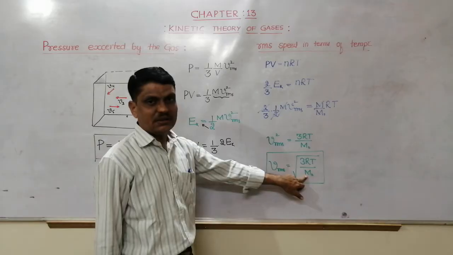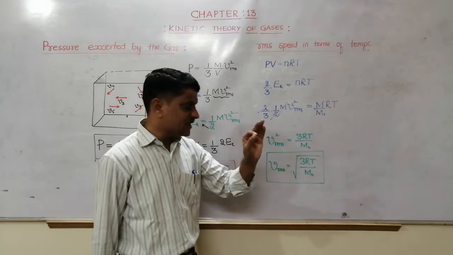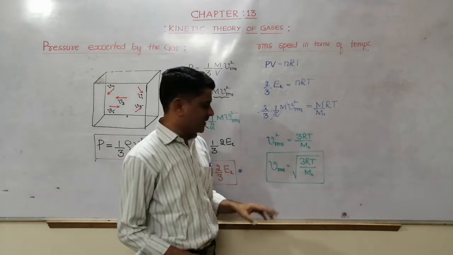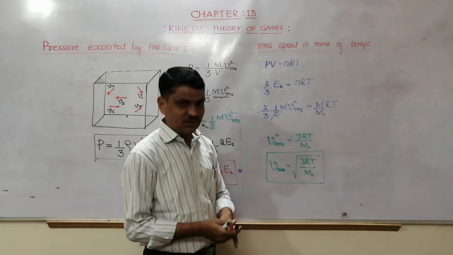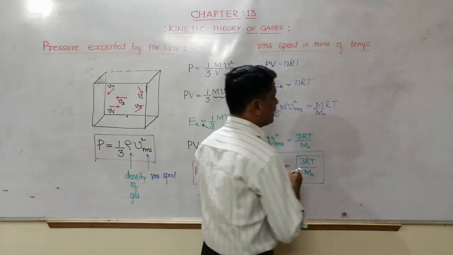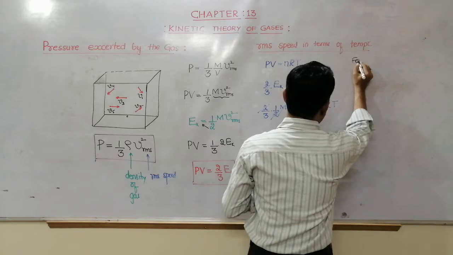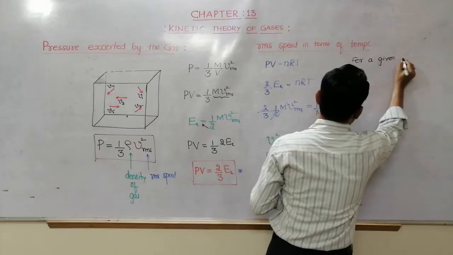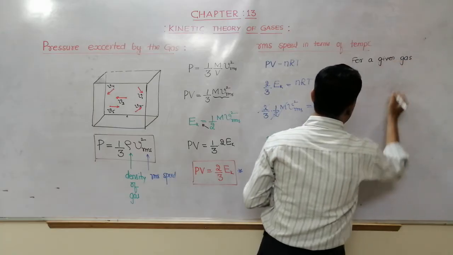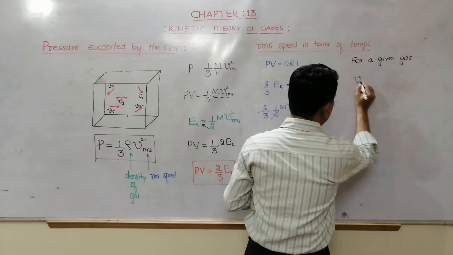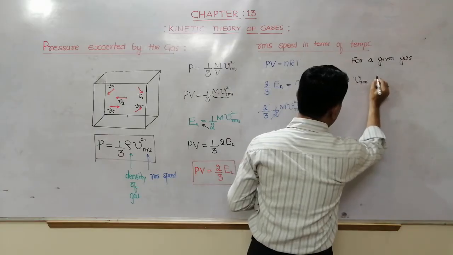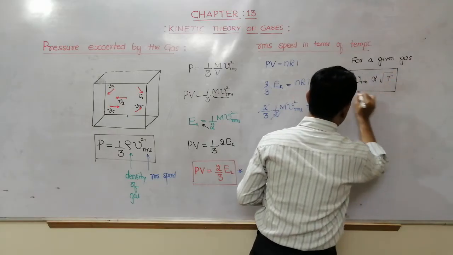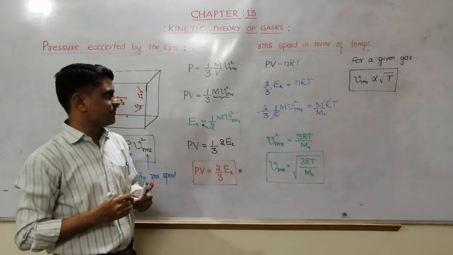Therefore, for a given gas, 3R and m naught are constant, so Vrms only depends on temperature. Hence I can say for a given gas, Vrms is directly proportional to the square root of T. This is one of the relations.